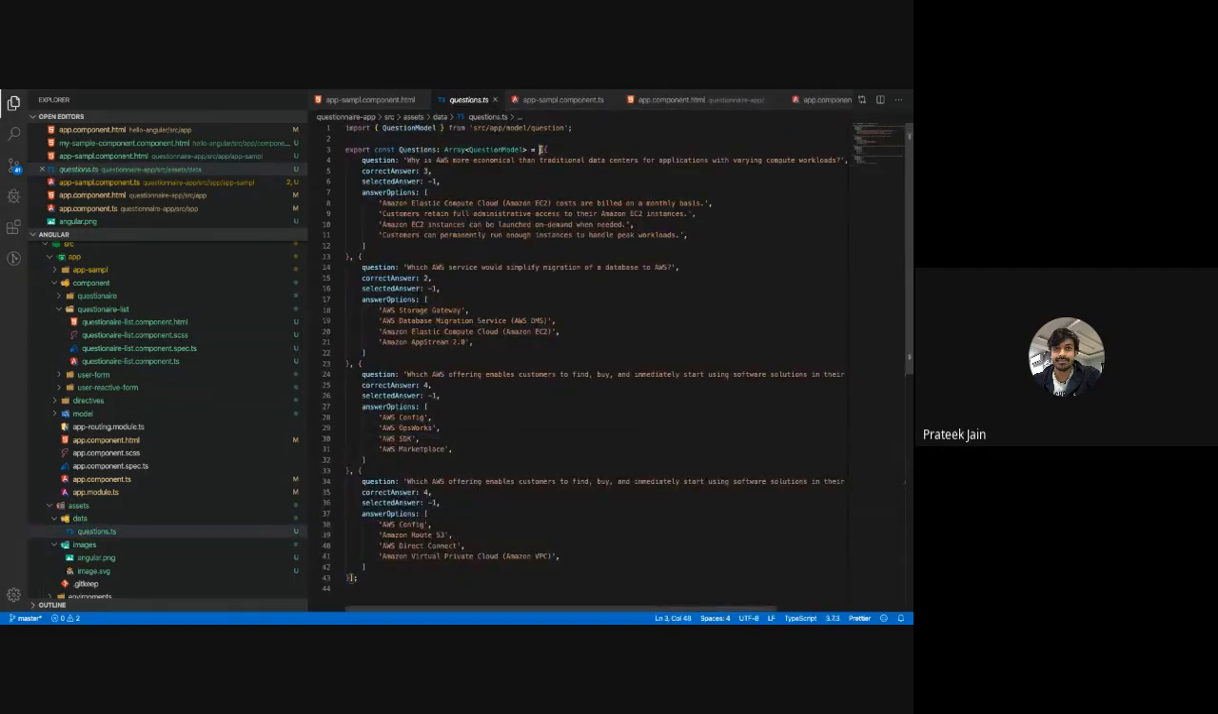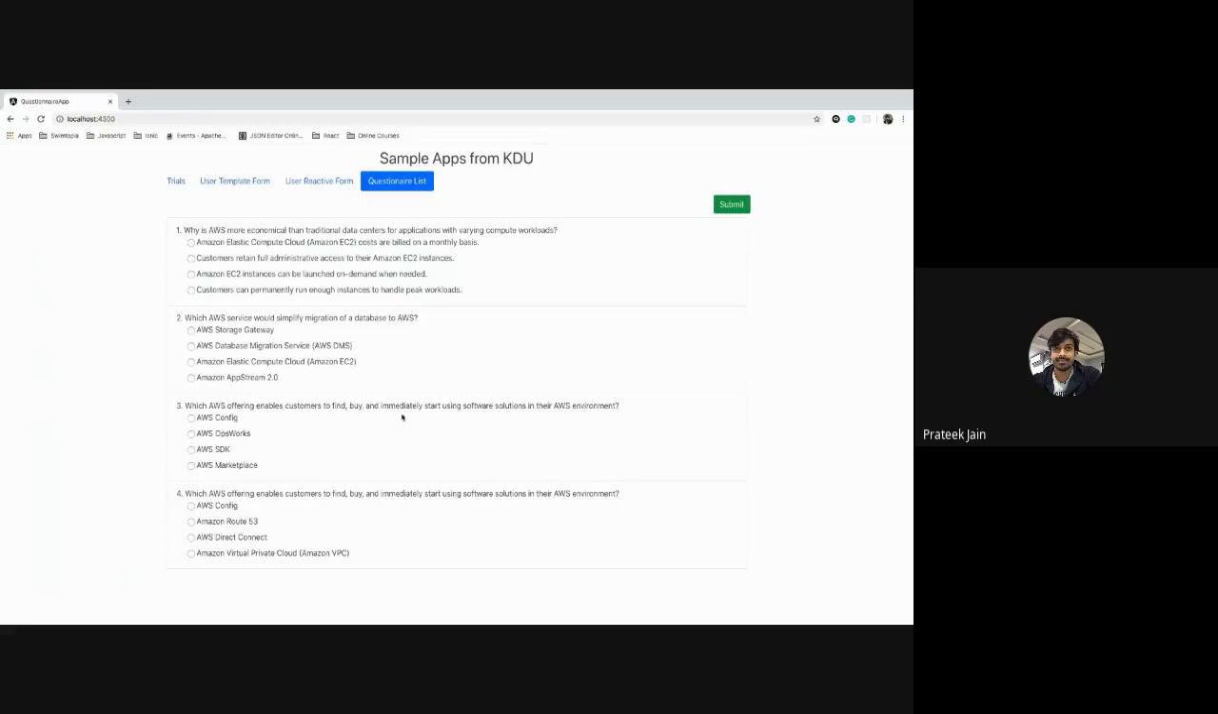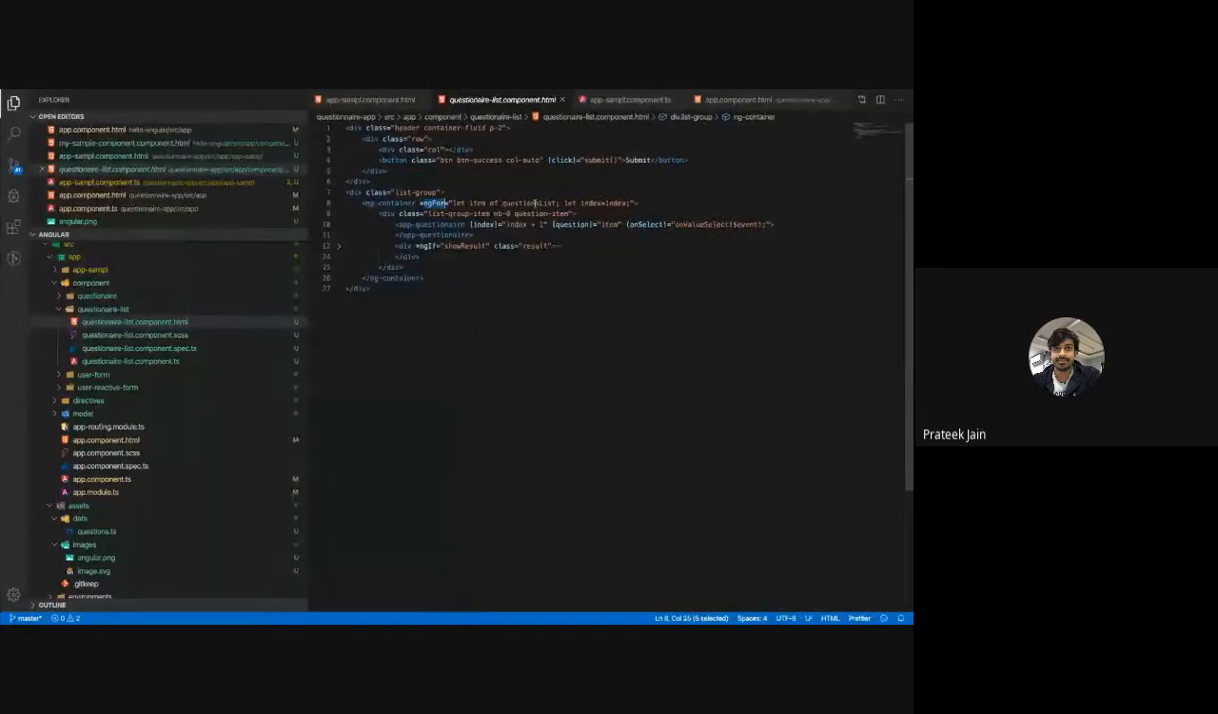This is my question array, and I have question number 1, which has 4 options. I have question number 2, which has 4 options. So this way I have my data ready. I'm just writing the HTML in such a way that the data is getting used. It is looping through all the questions by using this ngFor, and it is rendering all the questions like this. The data question list is passed, each item is there, and each item is getting passed like this.